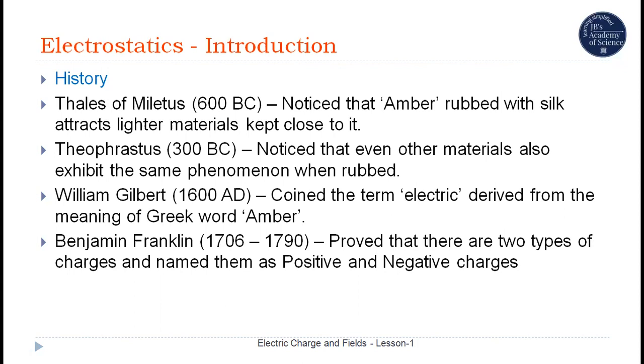Then, an American scientist, Benjamin Franklin, in the 18th century, conducted many experiments to study this phenomenon, and he found that lightning is an electrical phenomenon. Also, he proved that there are two types of charges, and he named these charges positive charges and negative charges.